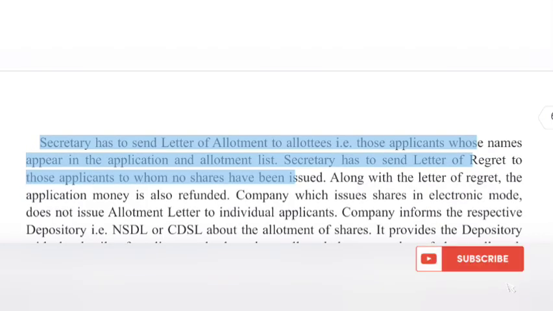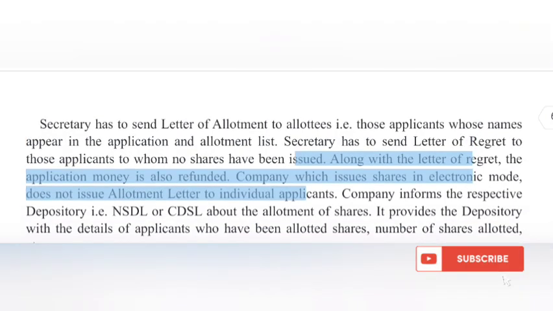Secretary has to send letter of allotment to allottees, i.e. those applicants whose names appear in the application and allotment list. Secretary has to send letter of regret to those applicants to whom no shares have been issued. Along with the letter of regret, the application money is also refunded.